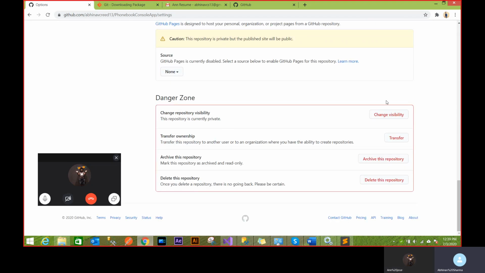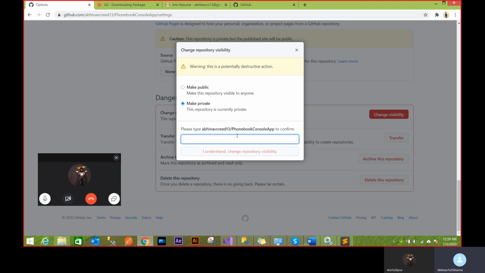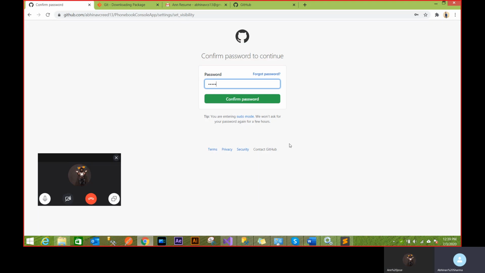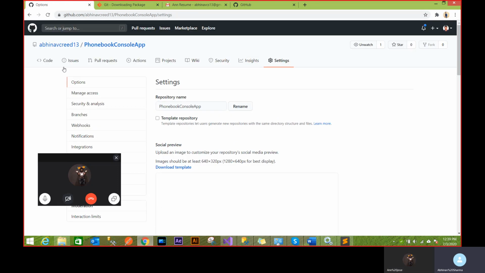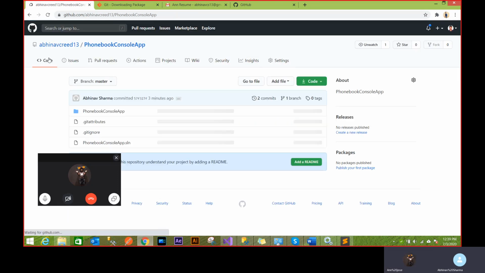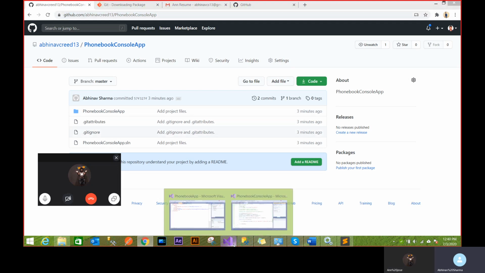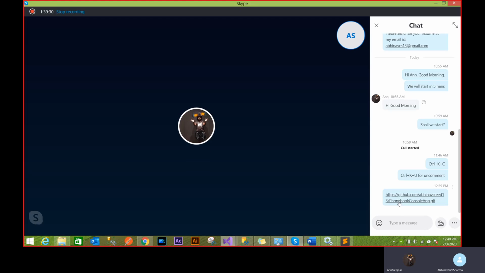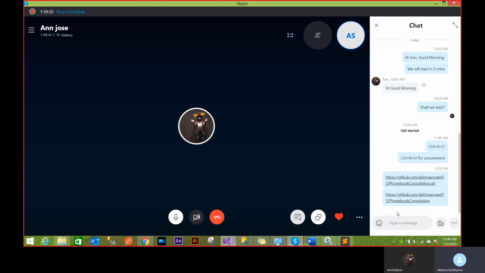So I'm going to click on change visibility and make it public. It wants me to confirm my password, and that's it. The application is public now. Now if I share this link with you, you should be able to download the entire code. So that's how we will be sharing the code. Now you should be able to download the code.